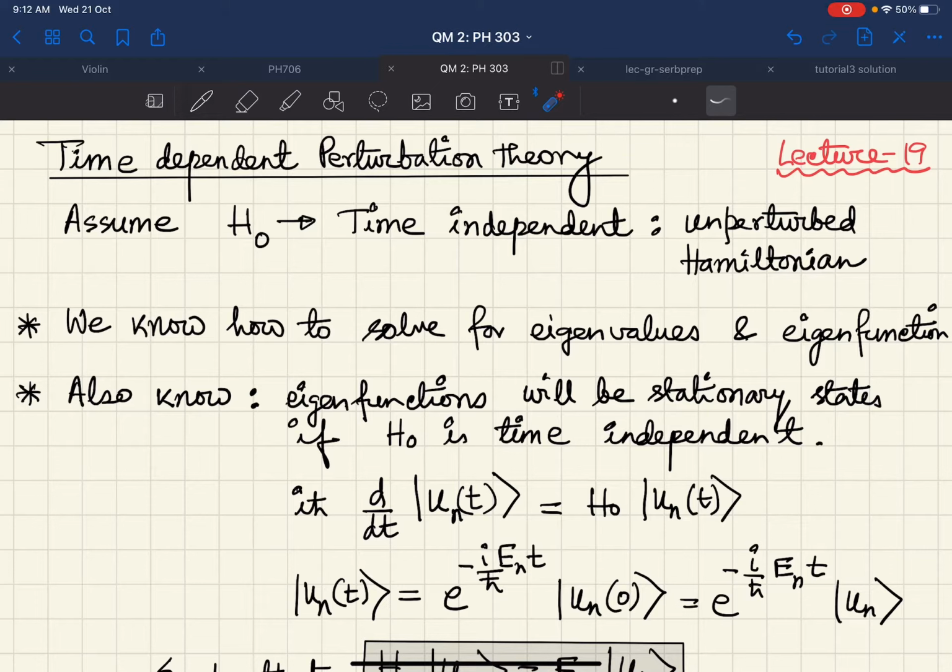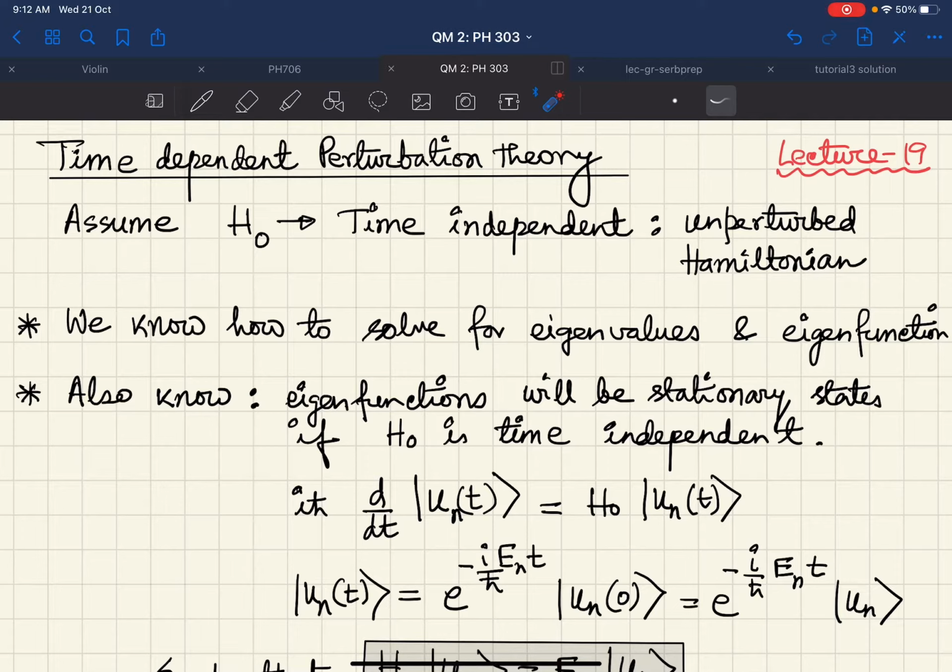In fact, the goal of time dependent perturbation theory is basically not to figure out what are the corrections to states and corrections to energy levels. It is something else, as we will see just now.